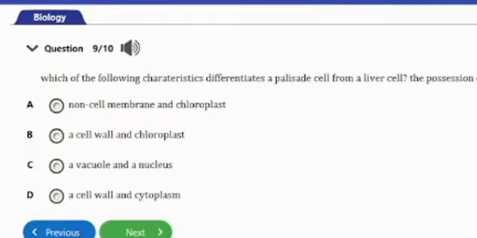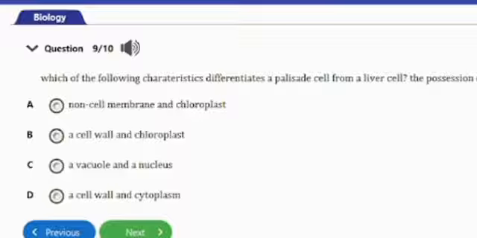Question number 9 says: which of the following characteristics differentiates a palisade cell from a liver cell? The presence of A, a cell membrane and chloroplast. B, a cell wall and chloroplast. C, a vacuole and nucleus. D, a cell wall and cytoplasm. The answer to this question is option B, a cell wall and chloroplast.